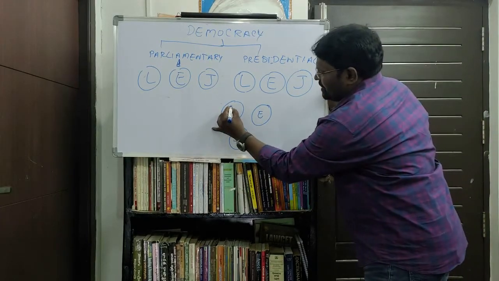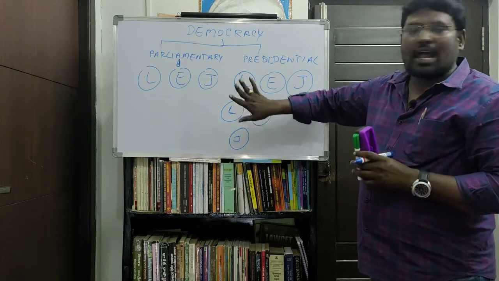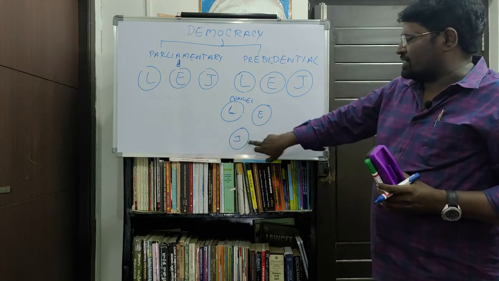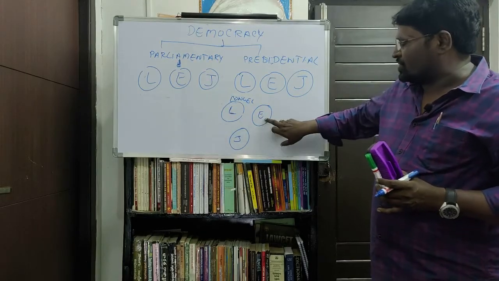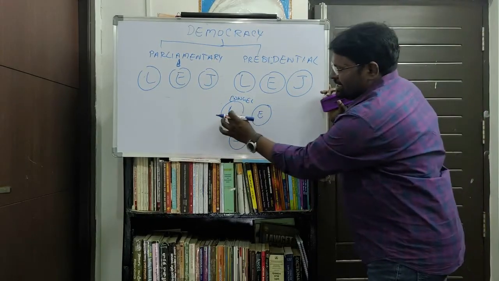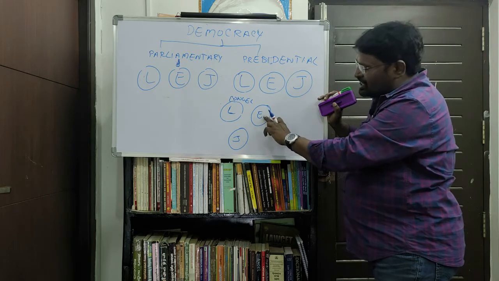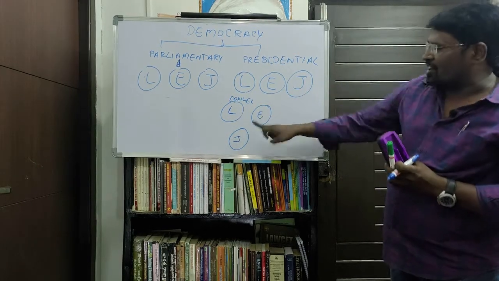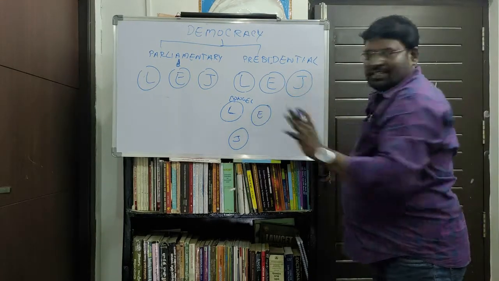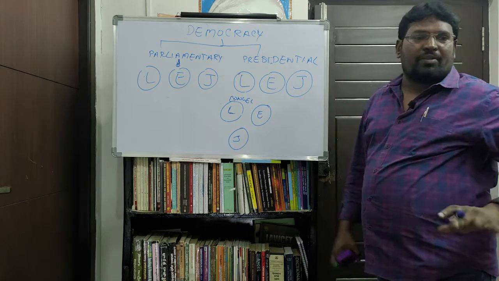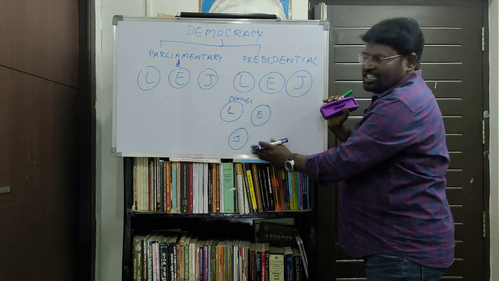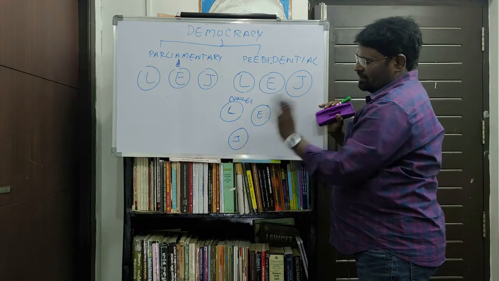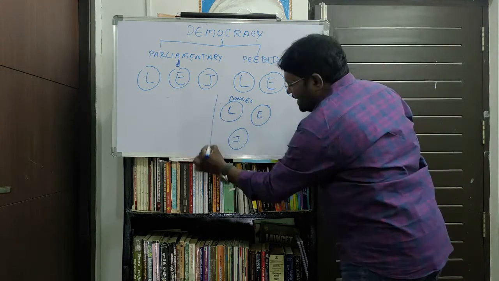The legislative does not depend on the executive, the executive does not depend on the judiciary, and the judiciary does not depend on the legislature. This is known as the separation of powers.